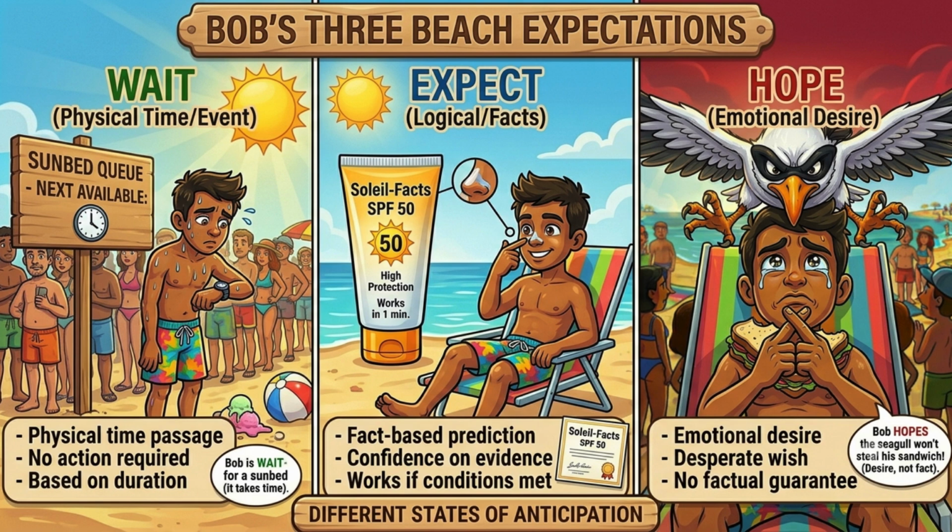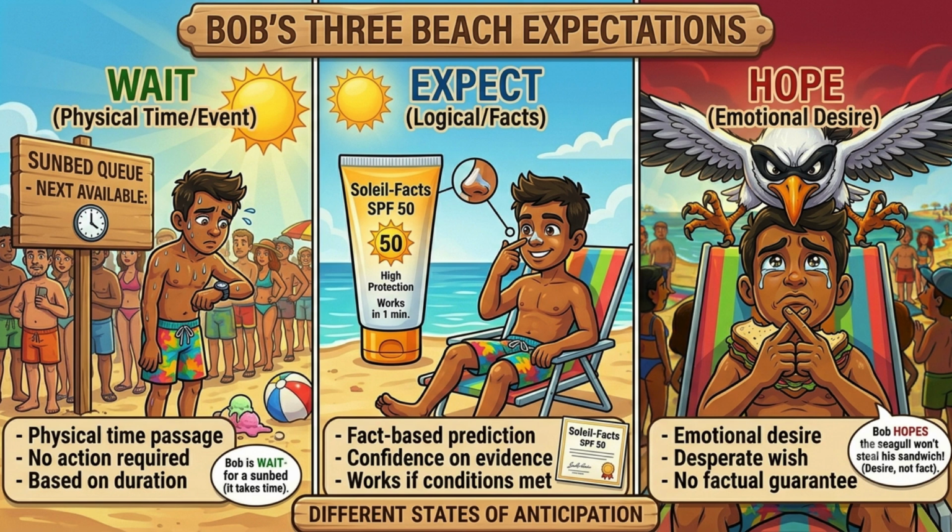Expect. Logical facts. Meaning, a fact-based prediction where you have high confidence based on evidence. Key idea? You are practically certain because the conditions for success are met. Bob's example? Bob expects his sunscreen to work because it is SPF 50. Hope, emotional desire. Meaning, a purely emotional wish or desire for a positive outcome. Key idea? There are absolutely no factual guarantees or evidence to back it up. Bob's example? Bob hopes the hungry seagull won't steal his sandwich.